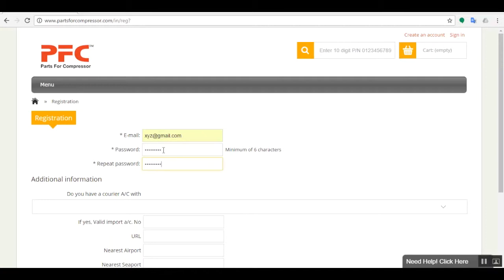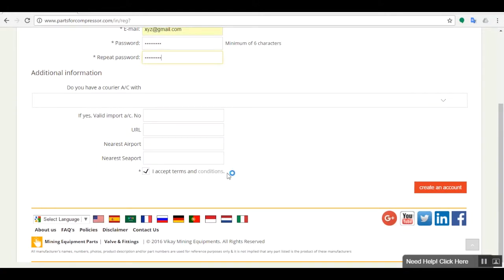Please check the checkbox for terms and conditions. Click on Create an account. Your account has successfully created. You will receive confirmation link to verifying your email address.